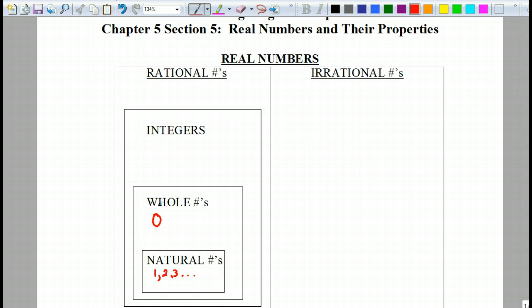Integers. What's the difference between integers and whole? What are we adding to the integer set that the wholes don't have? Not fractions and decimals. That comes up next. Negatives. Yep. So we're going to have dot, dot, dot, like -3, -2, -1. Okay? So all those get added to what's already whole and natural, because those are all part of integers. Yep. 0's inside of that box.